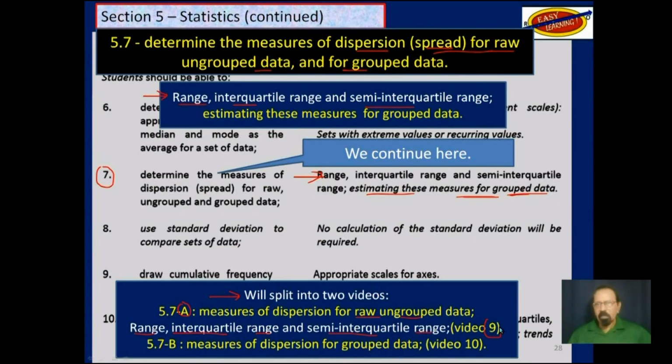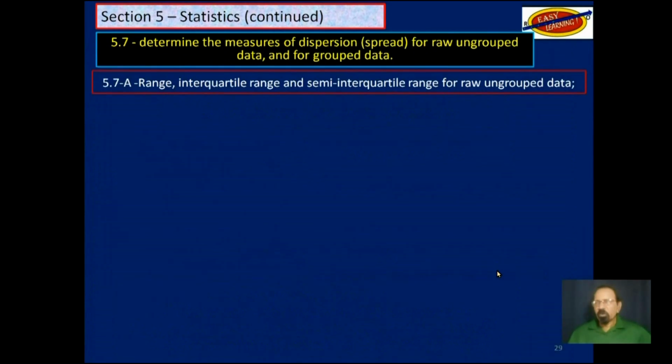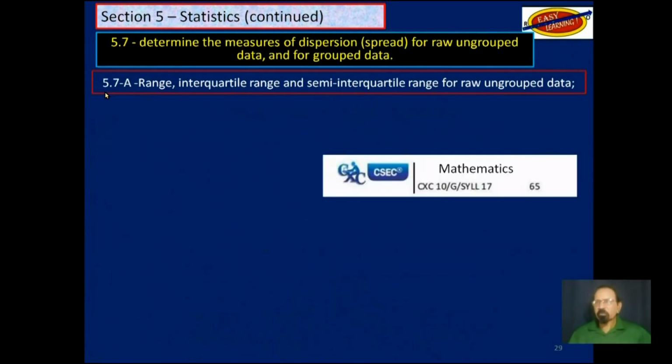That's video 9. And then the next part, video 10, part B, those same things for grouped data. Once we finish with that, we will go to objective 8, which would be video 11, when we will return to standard deviation and what it means. So let's get back to this.